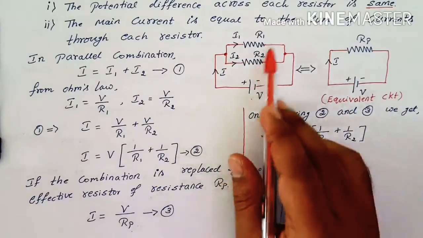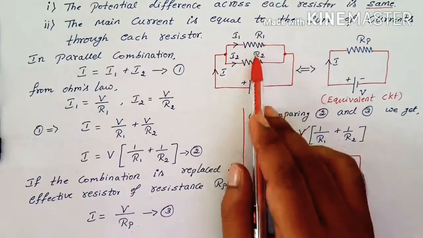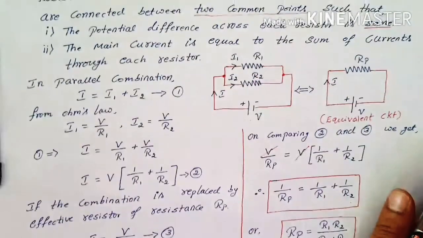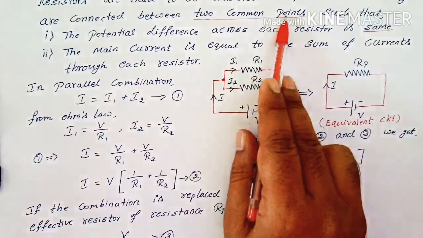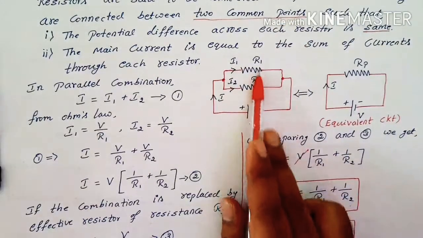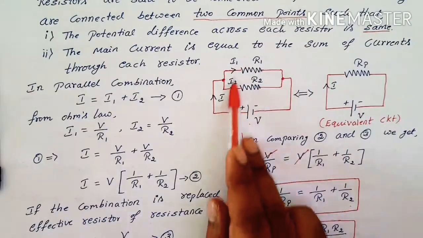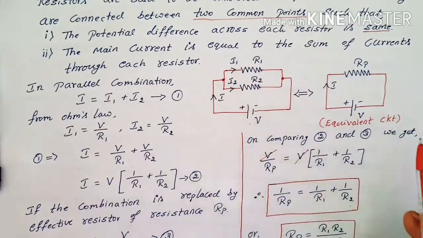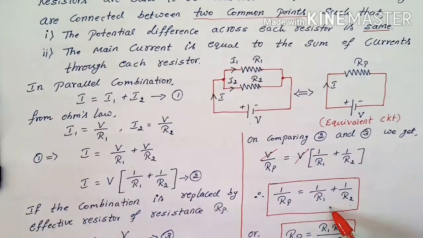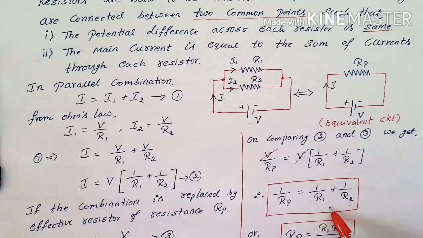So in the parallel combination, the resistors are connected between two common terminals or two common points, and the potential difference is the same across each resistor, and the currents are different for each resistor. Okay, and this is the final formula for effective resistance. So important. Now let's see some more important points on this parallel combination.